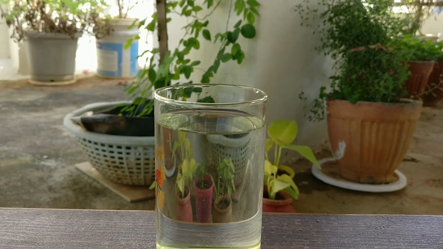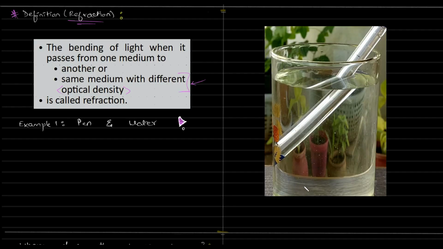So you can see over here the same video. I've taken a snapshot, a screenshot. So we can see a pen which was supposed to be, let me use the red itself, supposed to be this way. Is it not? If it was straight, it's supposed to be in this way. But clearly there is a bending of it. Right? You can see here. It's kind of bent and looks bigger also. So why is it looking bigger? We'll understand that in time. But you can clearly see it is bent.